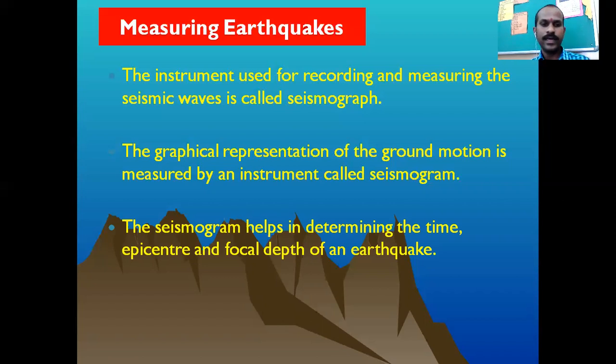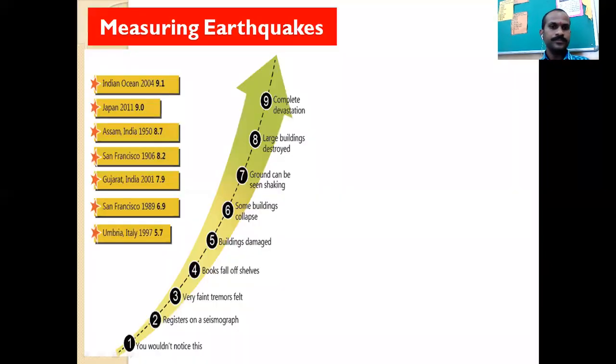It means the time of an earthquake, in which area the earthquake can occur in the coming days or in coming times, and from where the earthquake can be created, and what would be the focus and what would be the epicenter of the earthquake, that is predicted by the geologist with the help of the instrument called seismograph.